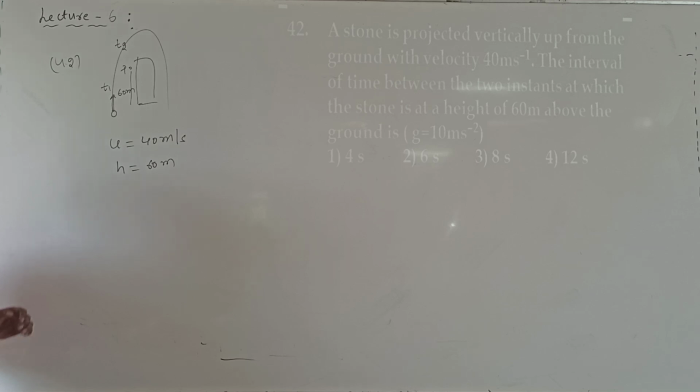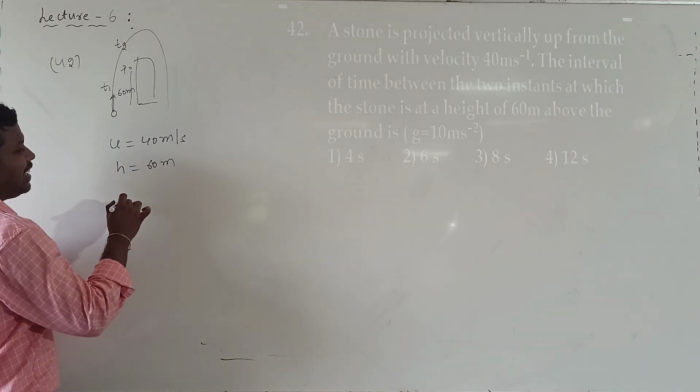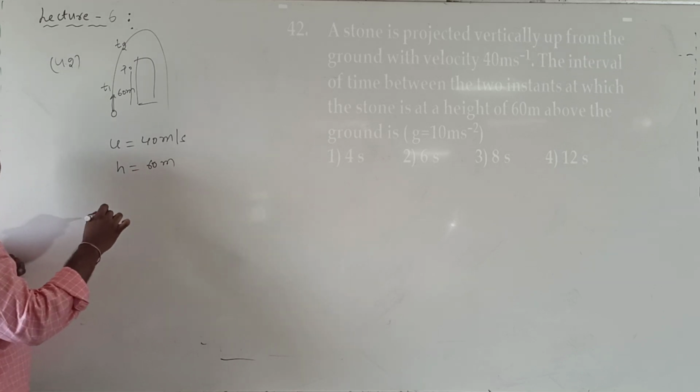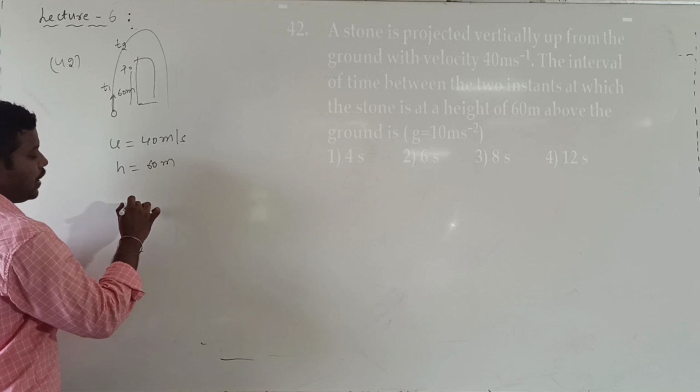Whenever a stone crosses a point twice in its journey, we calculate the formula for height, the formula for velocity, and the formula for maximum. So here, what is the formula for the sum of the roots? Substituting these values in s is equal to ut plus half gt square, I will write the formula directly.